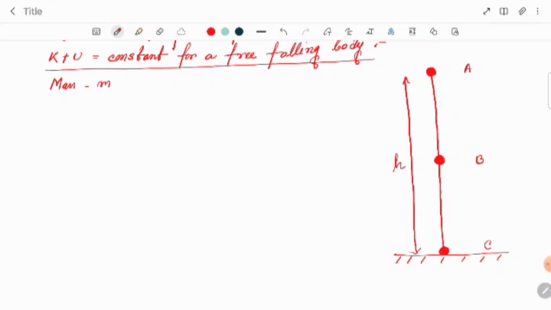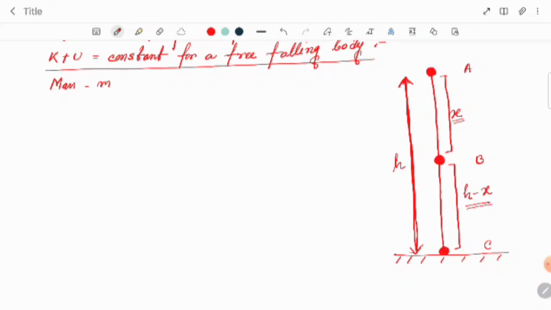A to B is the distance x. So obviously B to C will be h minus x, because the whole distance is h, and B is x distance from A.